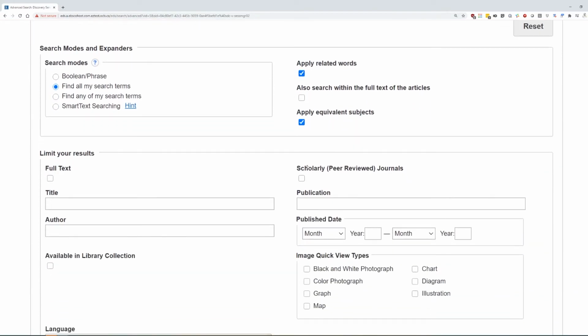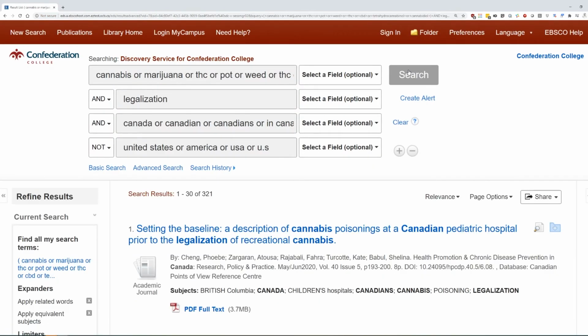Now don't forget your other limiters that you want to be setting. Again, scholarly or peer-reviewed, so we're not getting those magazine articles or popular opinions, we're just getting the facts. Full text, so we can read this item in its entirety, not just a small abstract or a preview. And then the publication date, preferably no older than the last 5 years. Run your search, and now you can see that instead of getting 3,000 results, we got a little over 300 results. Big difference and a big time saver.